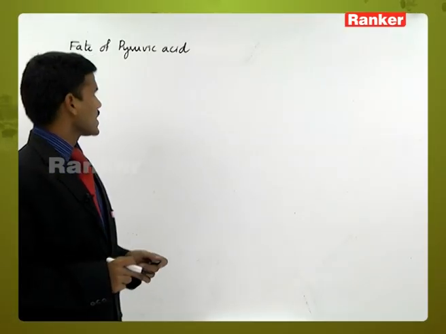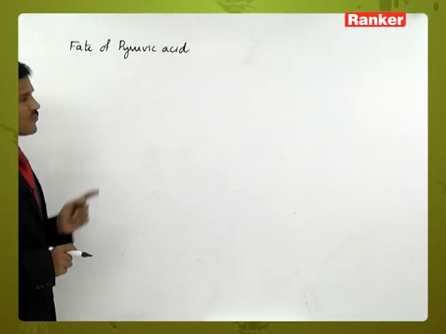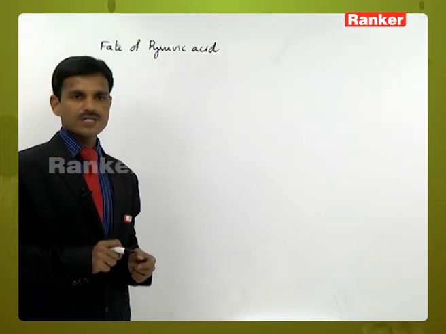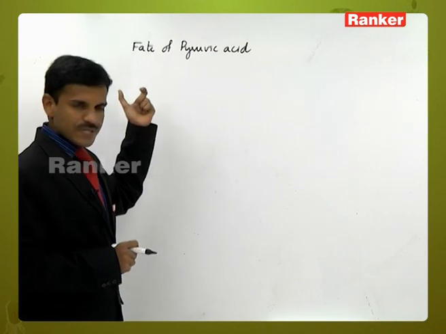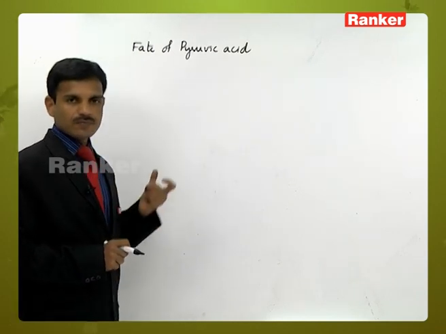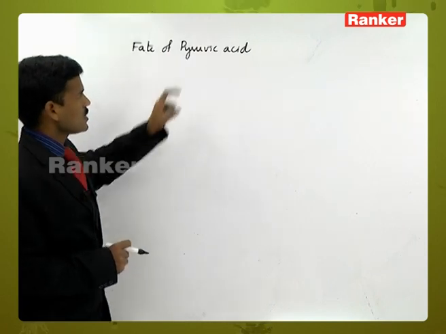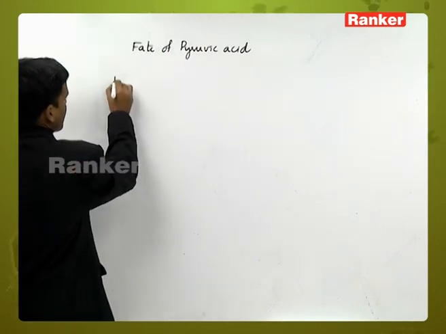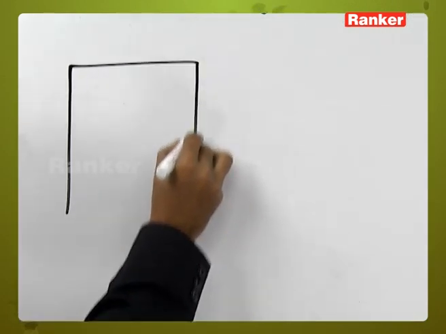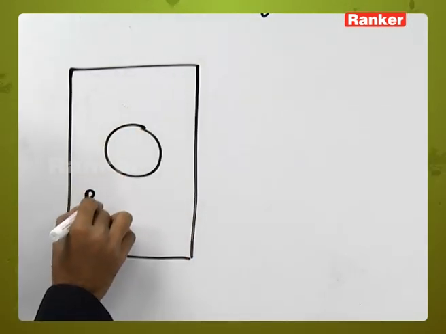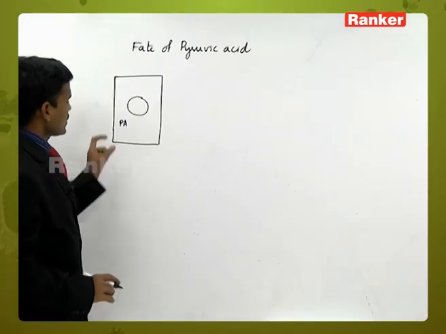Fate of pyruvic acid. Pyruvic acid is produced in glycolysis as the end product, and it is present in the cytoplasm. The total glycolysis step takes place in the cytoplasm. So it is in the cytoplasm. Now pyruvic acid is in the cytoplasm.